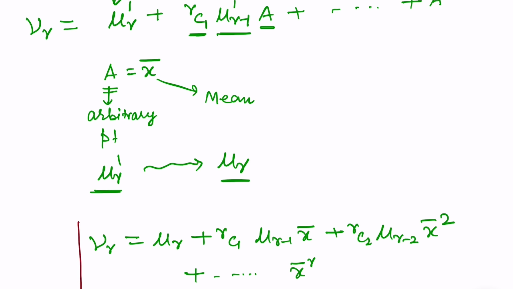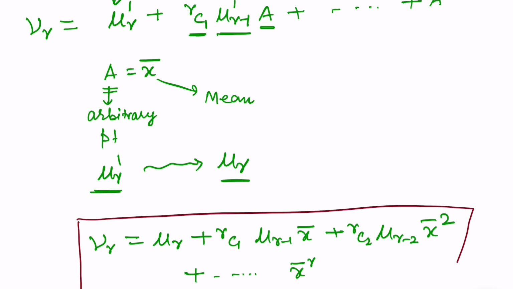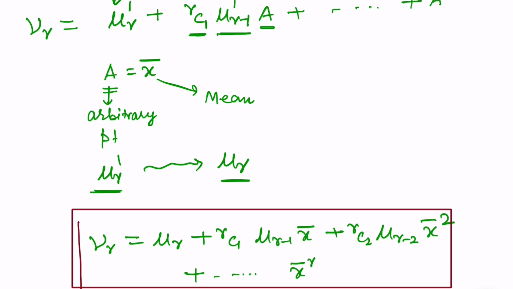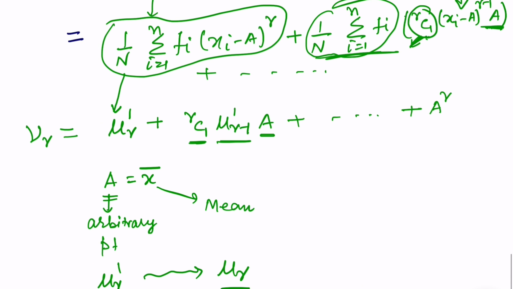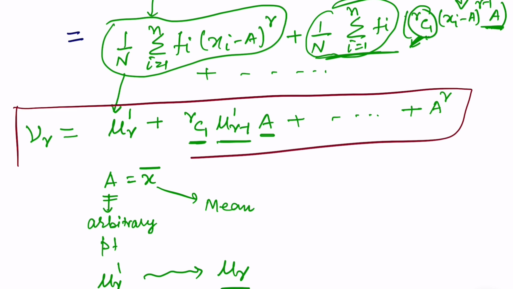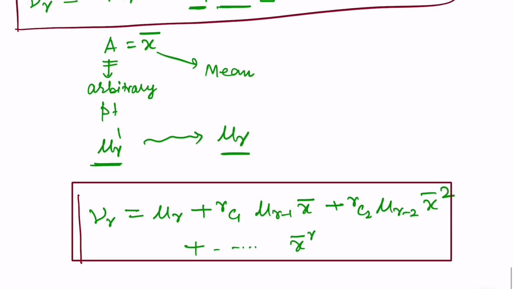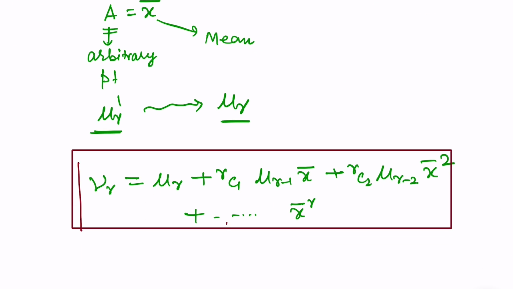One is the relation between nu r, that is moment about the origin, and moment about the mean, and second is the relation between moment about the origin and moment about any arbitrary point. Okay, so let us start with this one.